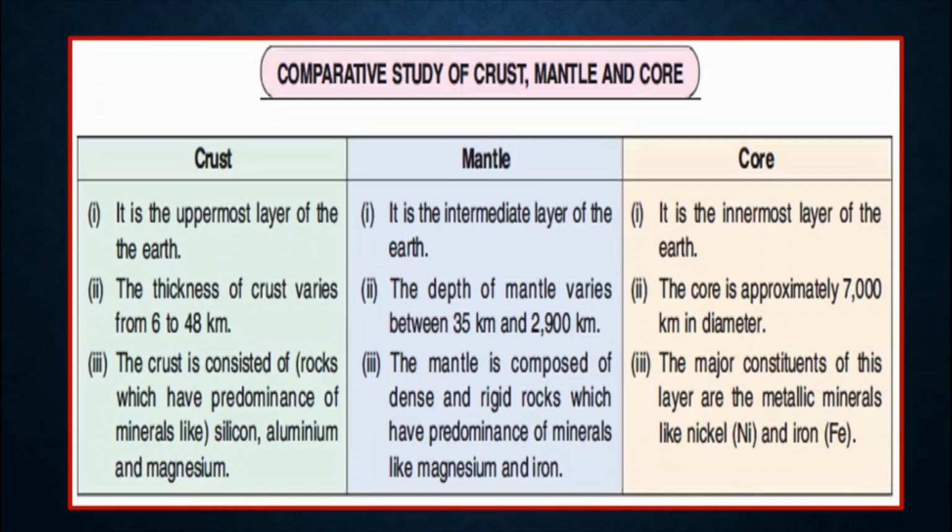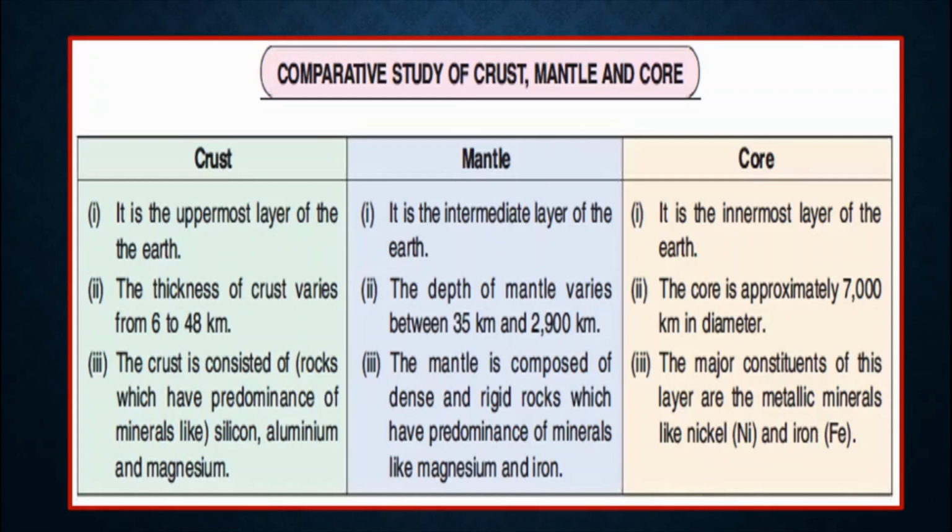The third difference is that the crust consists of rocks which have predominance of minerals like silicon, aluminium and magnesium. Now what types of minerals can be found on the crust? We can find silicon, aluminium and magnesium.